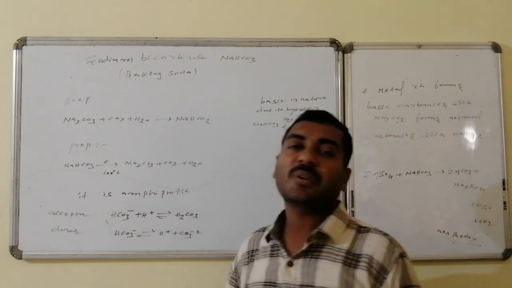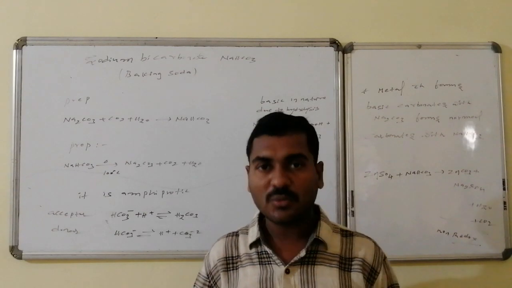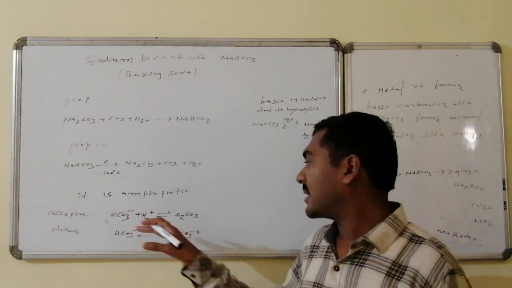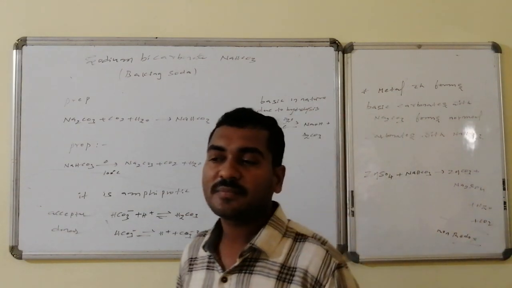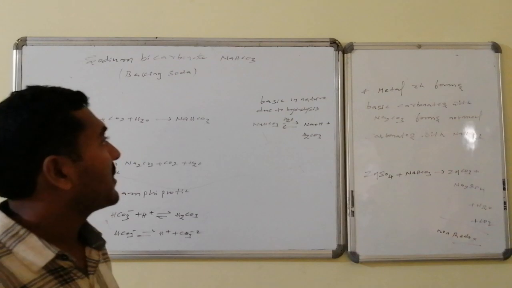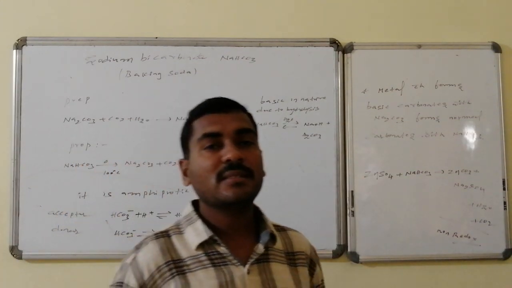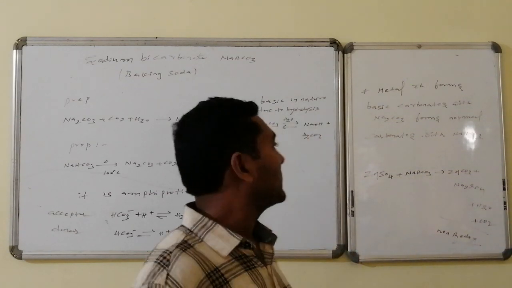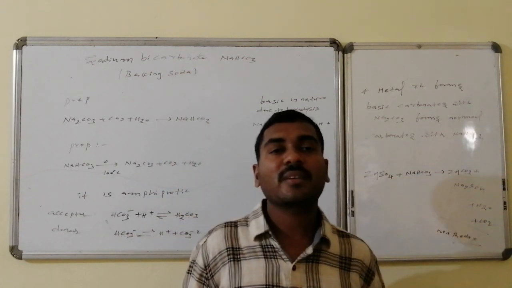It is amphiprotic, implying it is ready to accept protons as well as give out protons, donor and acceptor. As an acceptor, it is converted to carbonic acid. As a donor, it is converted to carbonate ion. Another property is that it is basic in nature because it undergoes hydrolysis. On reaction with water, it is converted to a strong base and a weak acid. Carbonic acid is weak, sodium hydroxide is strong, hence it is basic in nature.